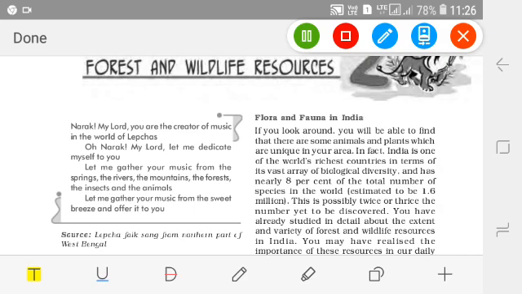Questions from this lesson will only come in the periodic test. Questions will not come from this lesson in the pre-board or the main board exam. The name of the chapter, as you see, is Forest and Wildlife Resources.